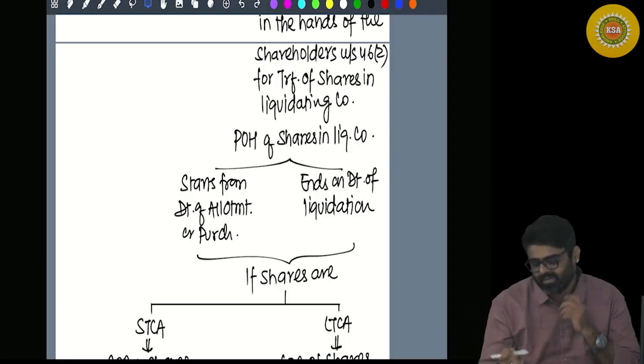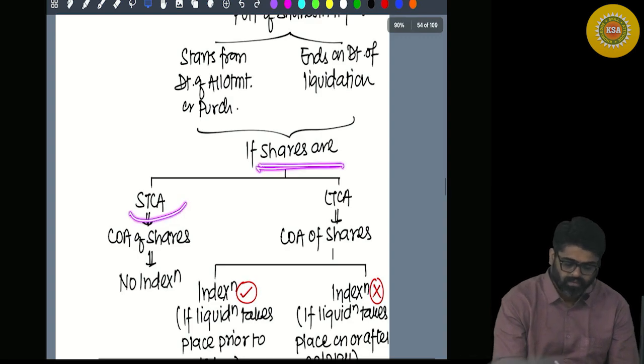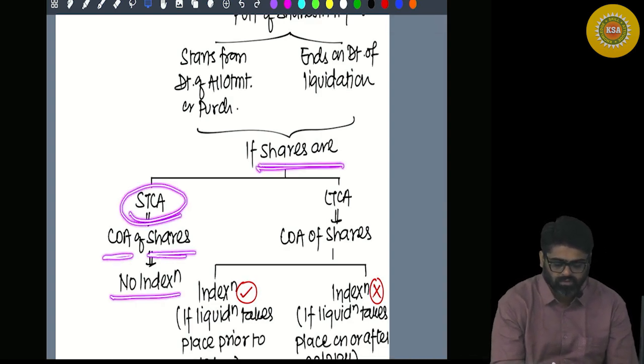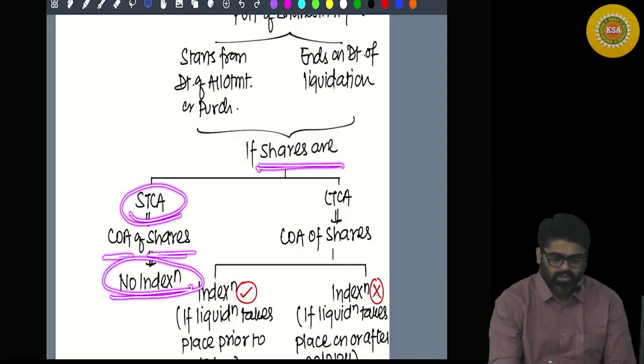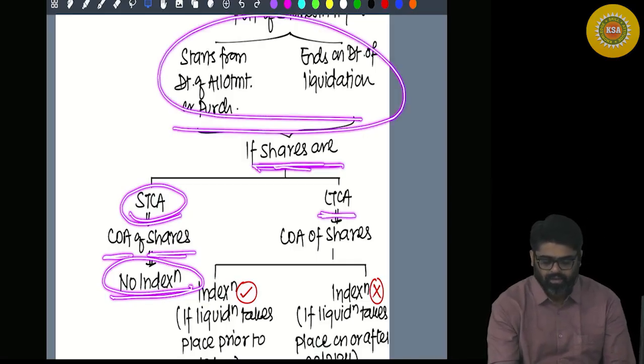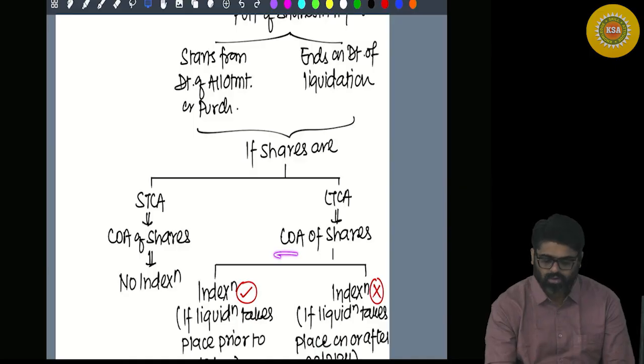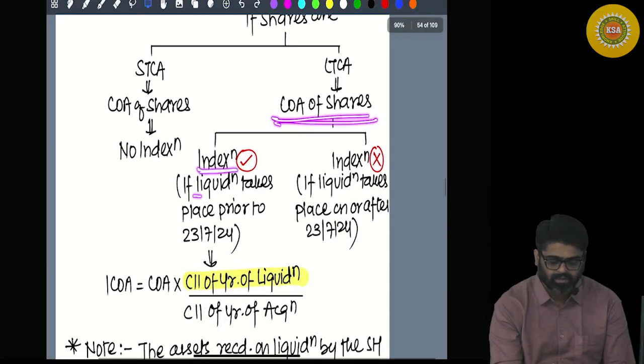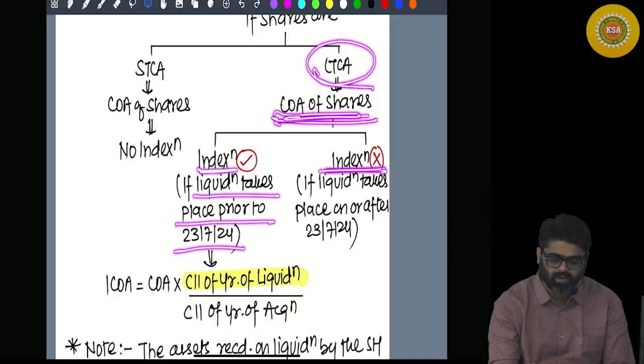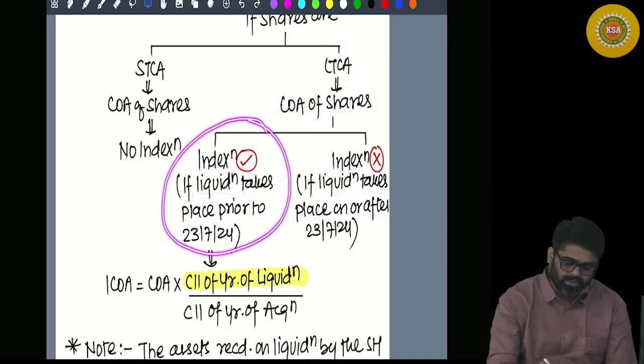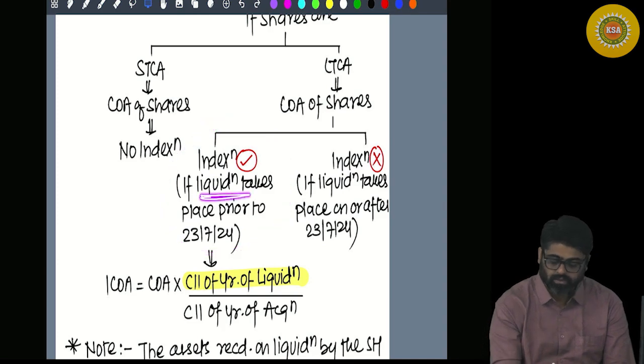Getting my point, everyone? Now, if the shares are short term, cost of acquisition of shares with indexation or no indexation? No indexation. If based on this period of holding, shares are long term, the cost of acquisition of the shares will be indexed if the liquidation takes place prior to 23rd July. And the cost of acquisition of the shares will not be indexed even if the shares are long term, if the liquidation takes place on or after 23rd July. So if you want to take the indexation, the liquidation must take place prior to that date, only then you are going to do the indexation.